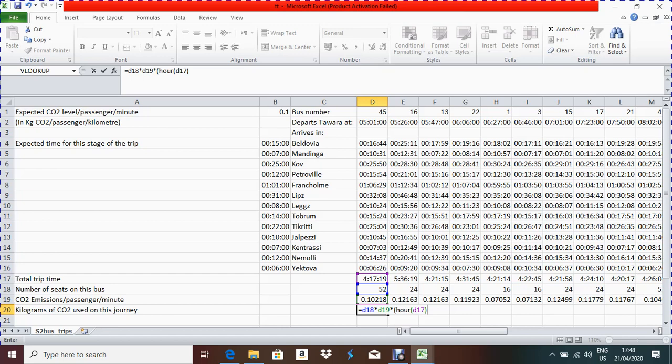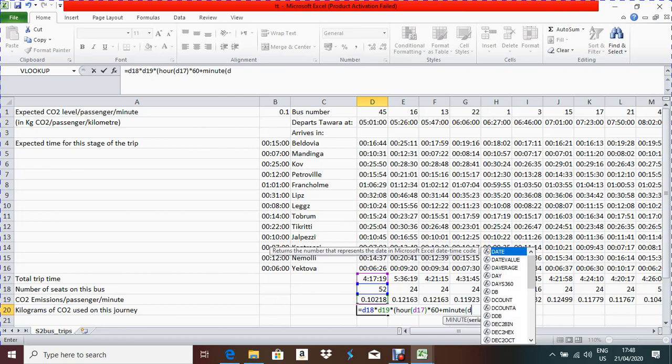Then we need to convert that hour into minutes, so you have to multiply with 60, right? Then we have to add our minutes. So again write down MINUTE, first bracket, minute from where? From D17, close the bracket. So I will get the minutes from here. So I am adding the hour which I converted into minutes, then I am adding our remaining minutes.